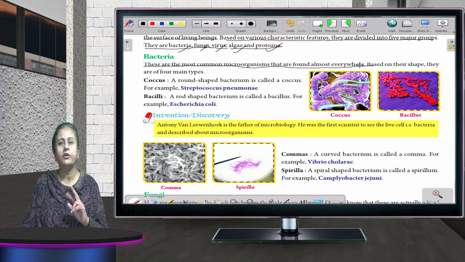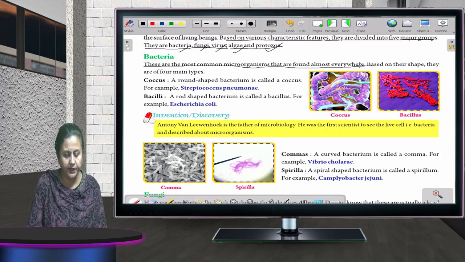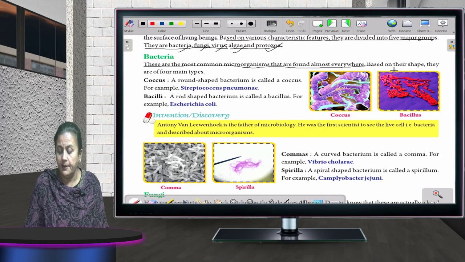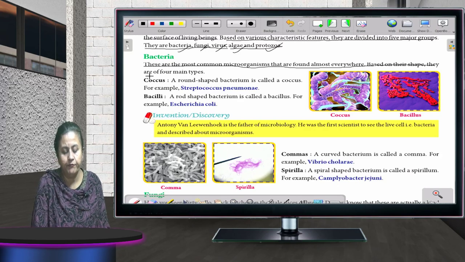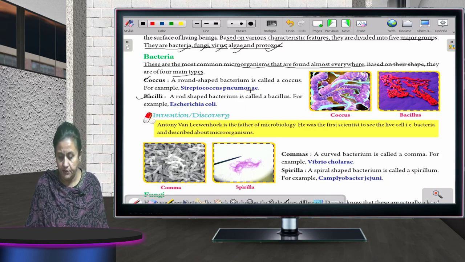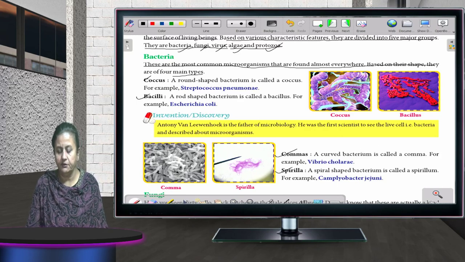Everything, children, has got a merit and demerit of its own, so these bacteria also have certain merits and demerits which I will be telling you further. Based on the shape they are of 4 main types: coccus, bacilli, vibrio (commas) and spirilla. Here the diagram is also shown. You can just go through it.